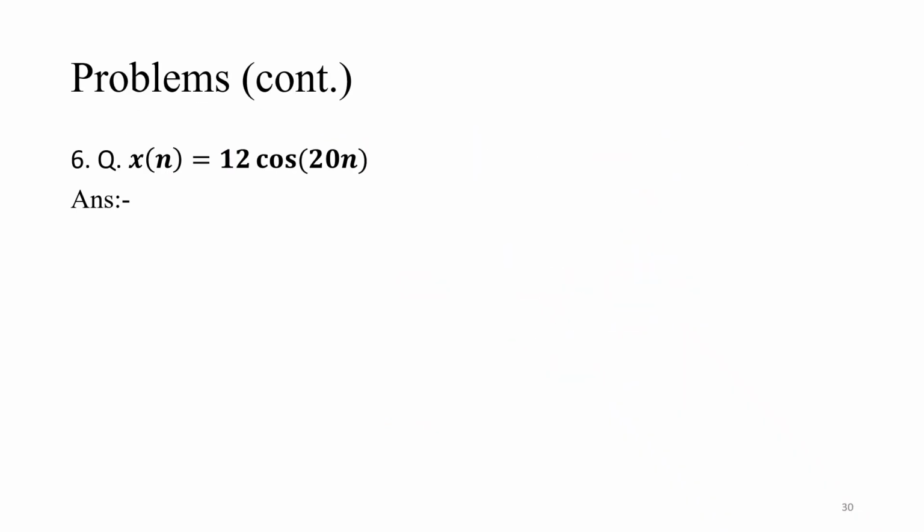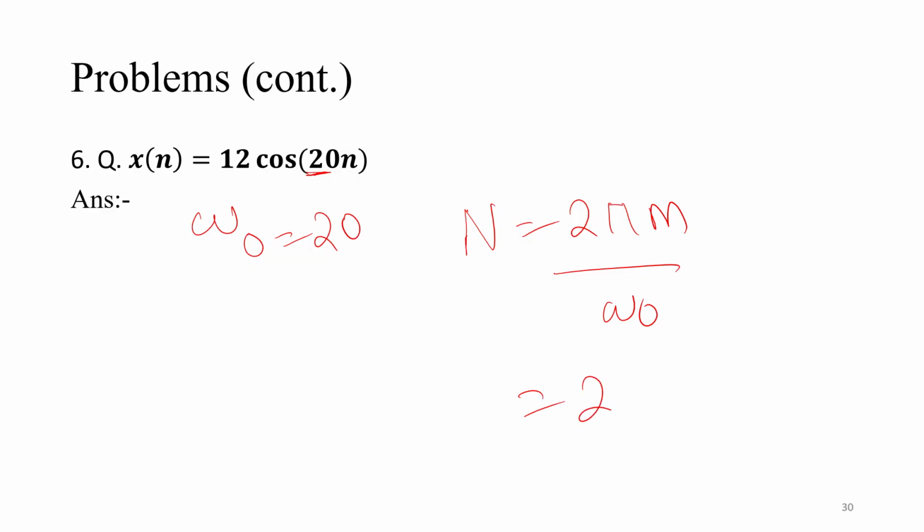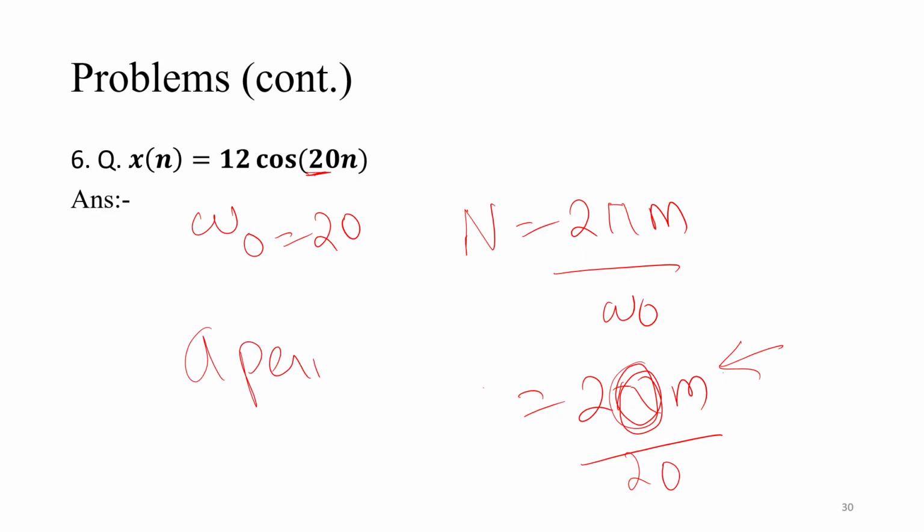Then one more question. 12 cos 20n. So here, in the cosine, omega 0 is 20. So n is equal to 2πm by omega naught, so 2πm by 20. Whatever I choose, I cannot make π into an integer number, so I will not get an integer n. So here it is aperiodic. For continuous time, x of t, you can say periodic, but for discrete time we say aperiodic.